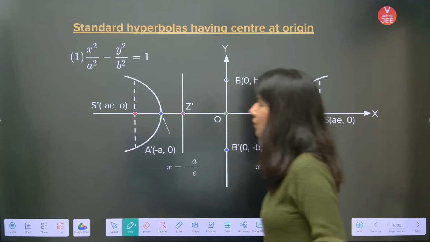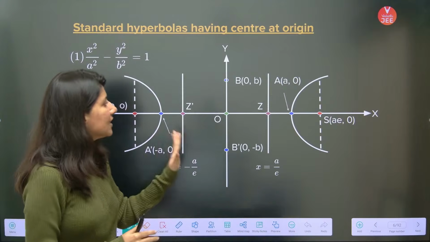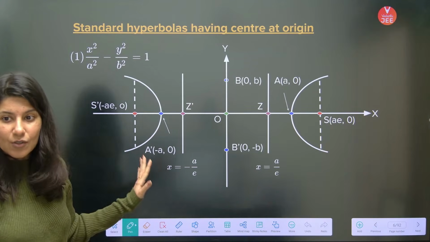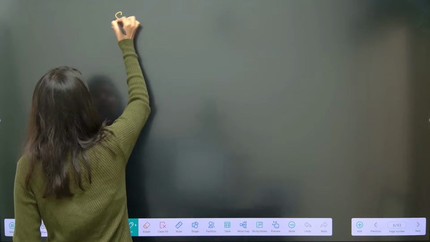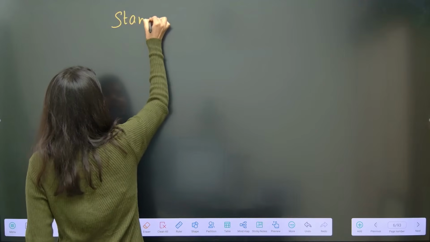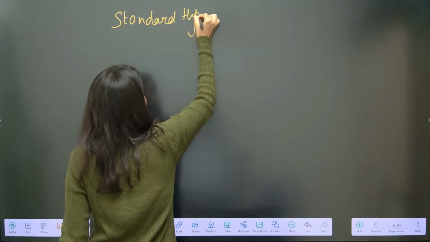Okay. So first of all, this is the standard hyperbola whose center is at origin. Let me just go back and draw an equation. So this is the standard hyperbola. Obviously there are two types of hyperbola, just like ellipse.